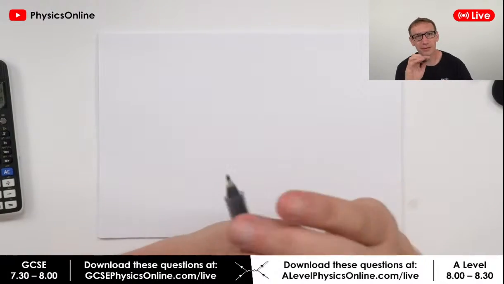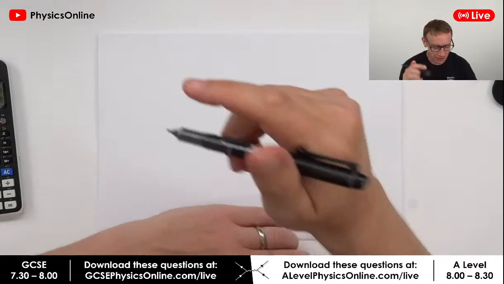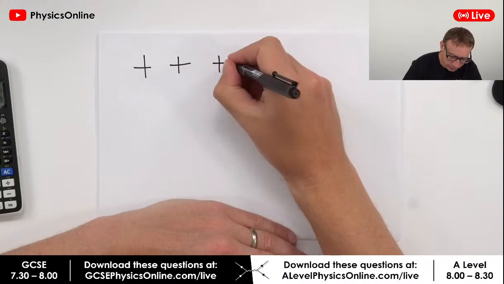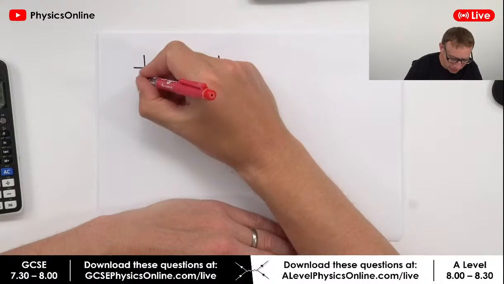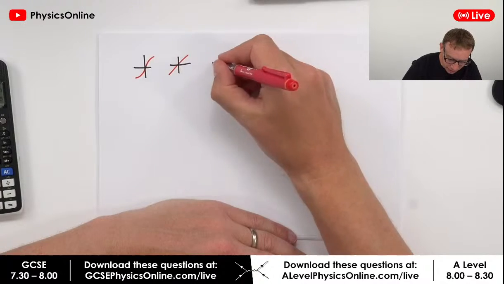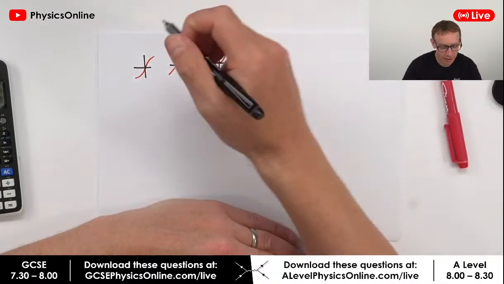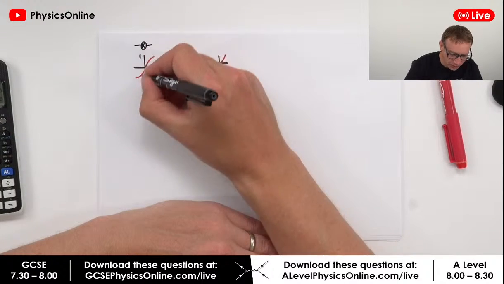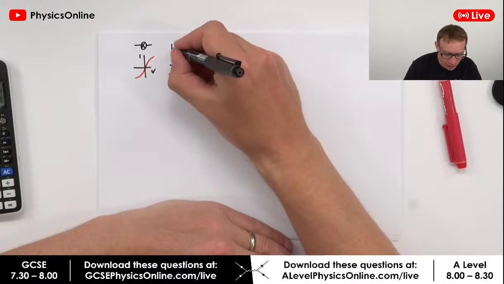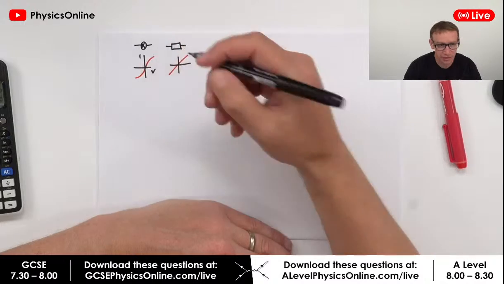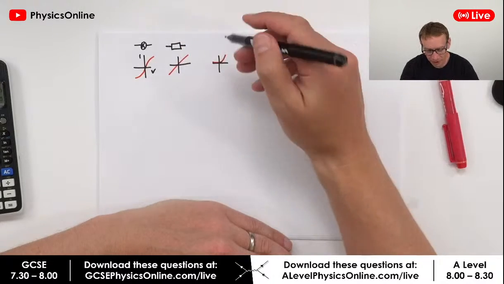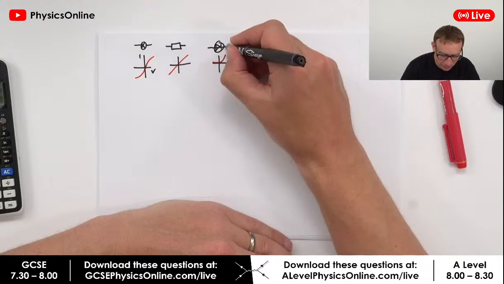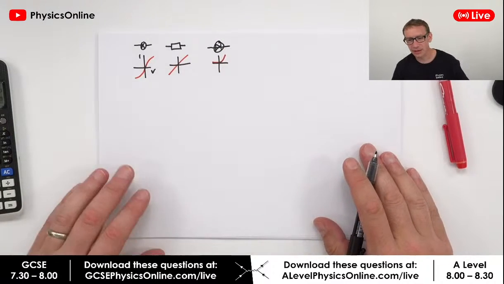For electricity, you need to know these graphs. These are the IV characteristics. You need to know these 3 off by heart. We've got the IV characteristic for a filament lamp, which is this S shape. We have a fixed resistor, so that's got a constant resistance and it looks like this. And we've got a diode or even an LED, and it looks a bit like that. There are different symbols you can use for a diode, but it basically looks like that.